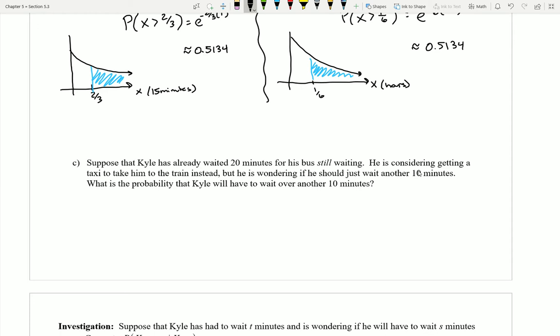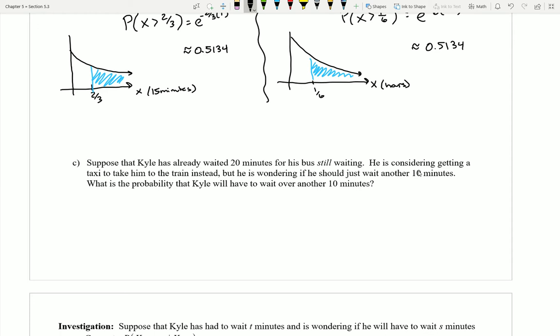In this case, I say, I'm going to consider getting a taxi or like an Uber or something like that to take him to the train maybe instead of waiting for a bus. Right? I mean, this is just getting annoying. I've already been here 20 minutes. I'm just wasting time. But I'm wondering if maybe I should just wait it out like another 10 minutes. Like, gosh, wouldn't it suck if you left and then like 2 minutes later the bus actually showed up? But maybe you've had scenarios that are kind of like this.